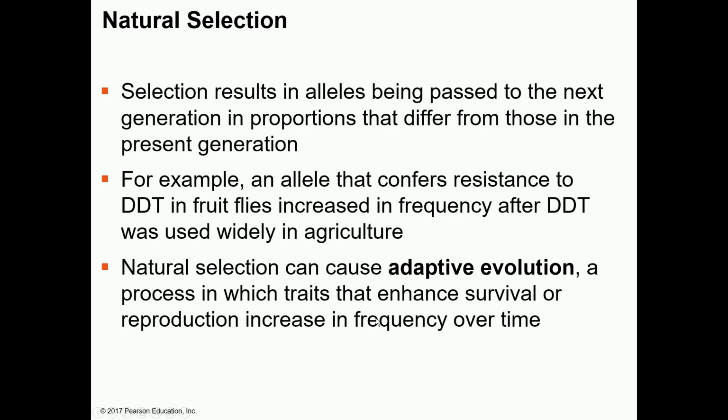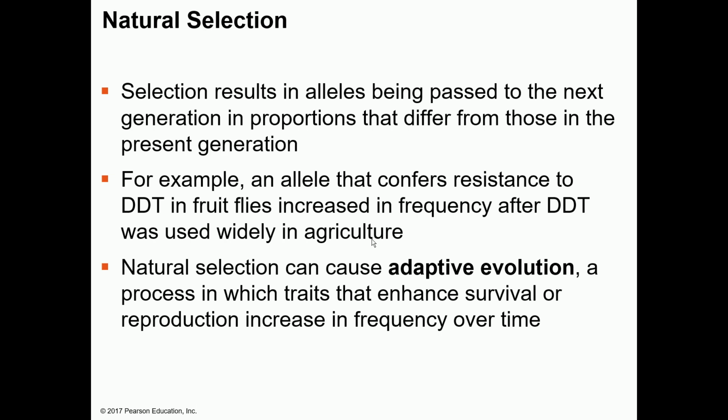So natural selection, as we just discussed, I will go over it because we already discussed. Selection results in alleles being passed to the next generation in proportions that differ from those in the present generation. For example, an allele that confers resistance to DDT in fruit flies increased in frequency after DDT was used widely in agriculture, because after you apply DDT, all the flies which are sensitive to it are going to die. The only flies which are going to survive will be the ones which are resistant to DDT. So it basically increases.